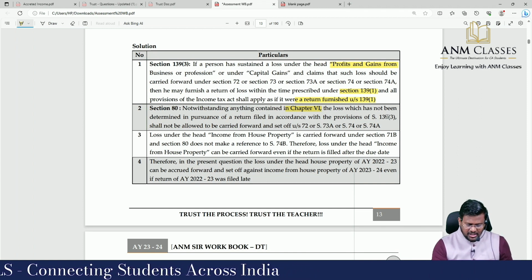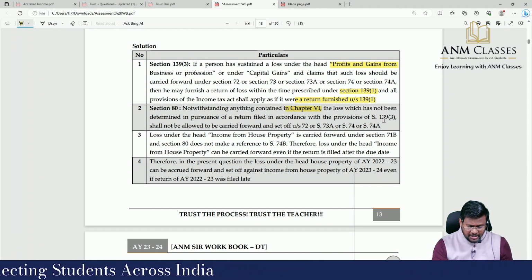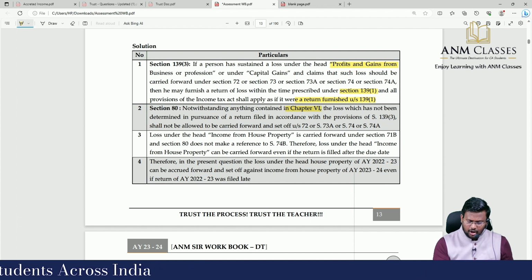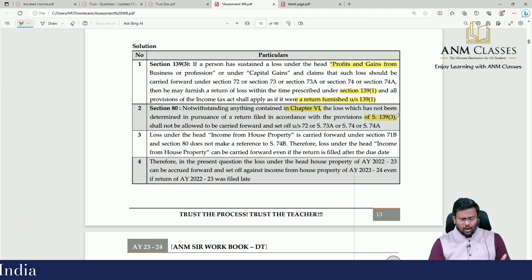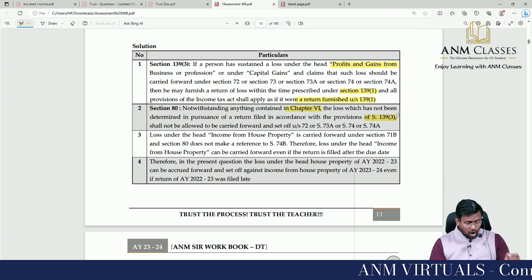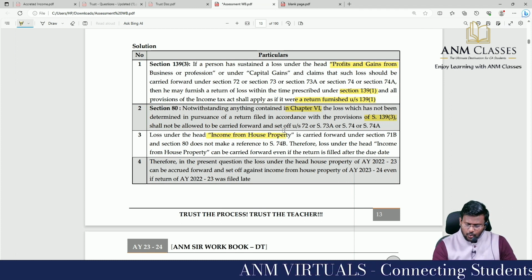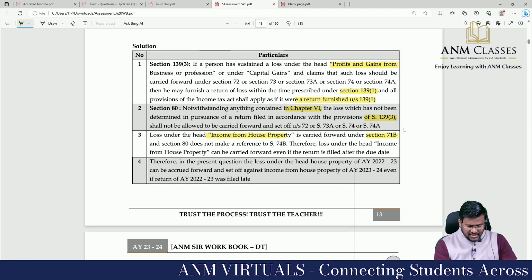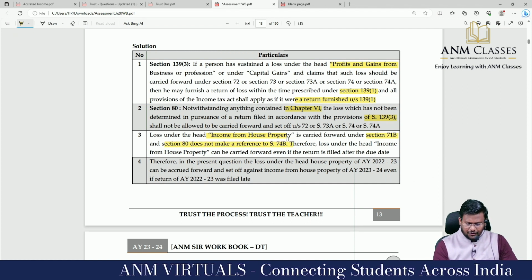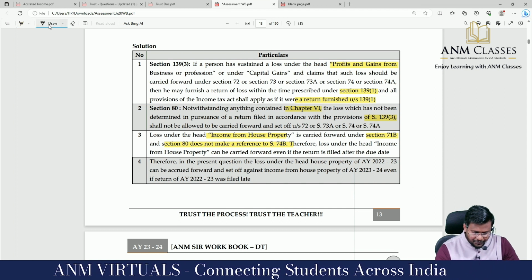The loss which has not been determined in pursuance of a return filed in accordance with the provisions of 139 subsection 3 shall not be allowed to be carried forward and set off under 72, 73A, 74 and 74A. Loss under the head income from house property is carried forward under what section? Section 71B. And section 80 does not make a reference to 71B.